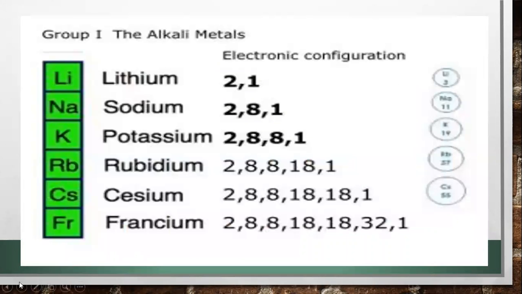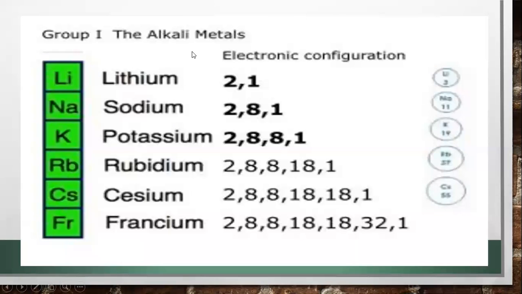Here we're going, the group 1 elements are known as the alkali metals. Here the alkali metals: lithium, sodium, potassium. So here you can see the alkali metals.